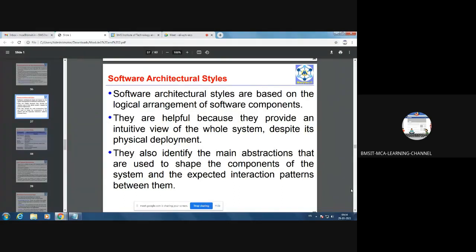Like that, when you consider a software, the software can be divided into subcomponents and we may call them subsystems or modules. They are helpful because they provide an intuitive view of the whole system despite its physical deployment. It will also show us in what way the components are connected to each other and how the data flow is happening between the software components. They also identify the main abstractions that are used to shape the components of the system and the expected interaction patterns between them. So what is the meaning of abstraction?